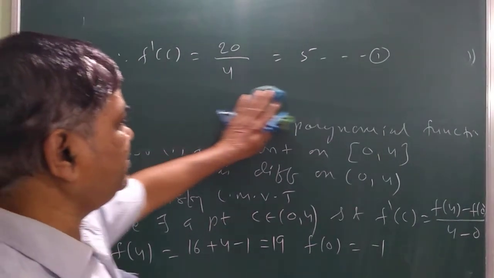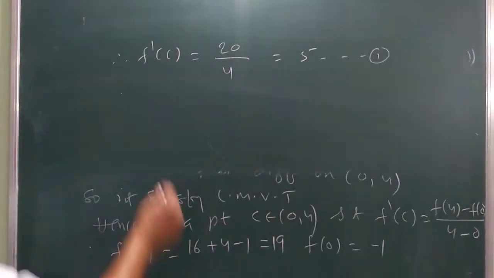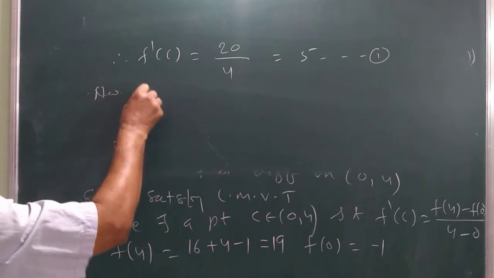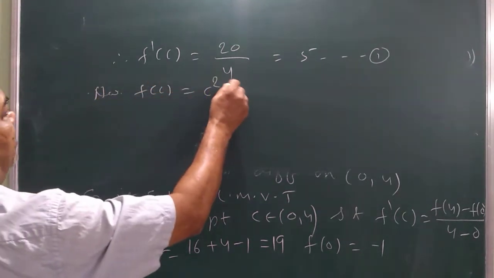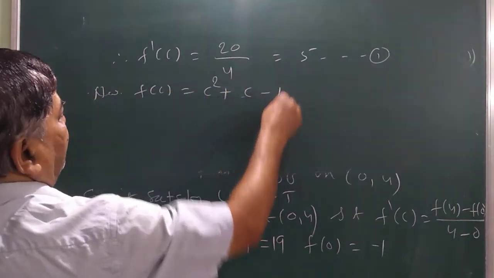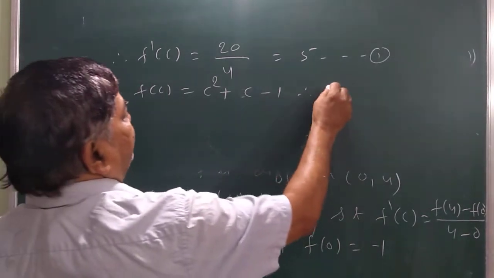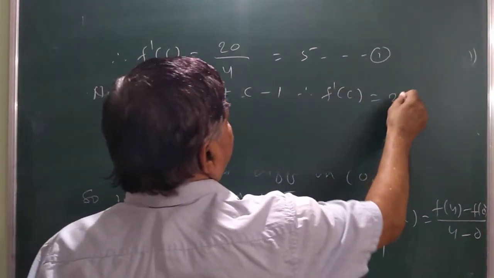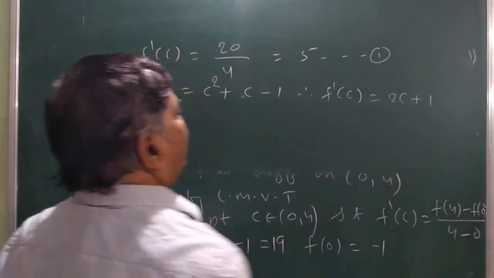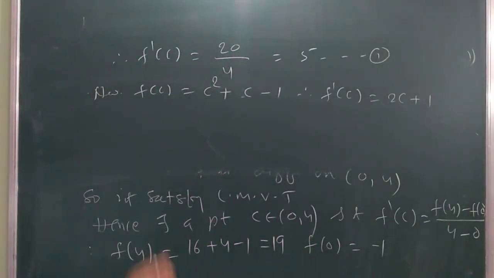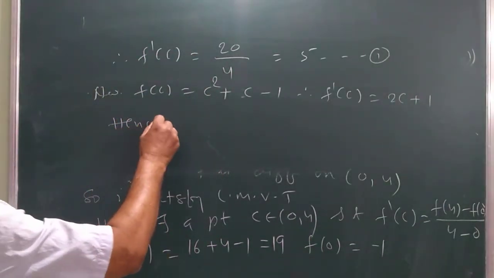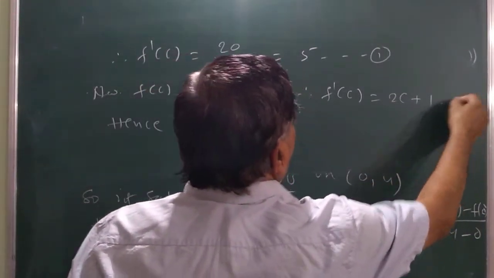Now what is f(C)? f(C) is equal to C square plus C minus 1. Therefore f dash C is 2C plus 1. This is equation number 2.